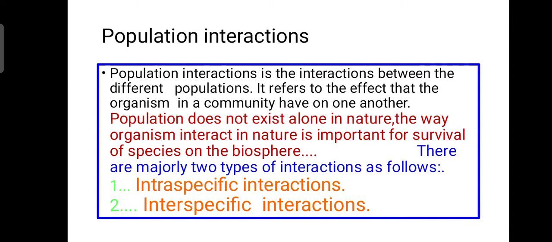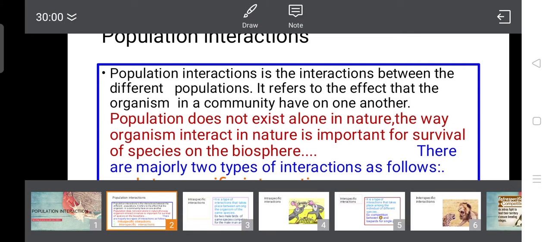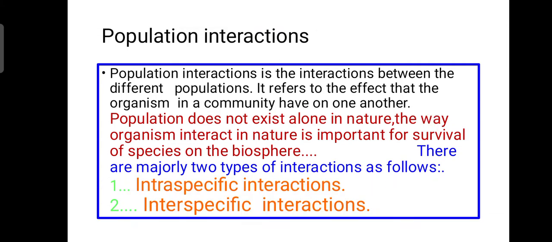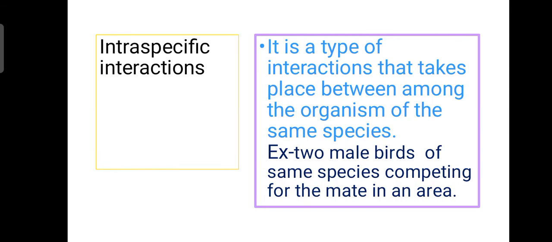Then, how many types are there in population interaction? Majorly, interaction is classified into two types. The first one is intraspecific interaction. The second one is interspecific interaction. So let's move on to what we mean by intraspecific interaction and interspecific interaction. First, intraspecific interaction. What is it?